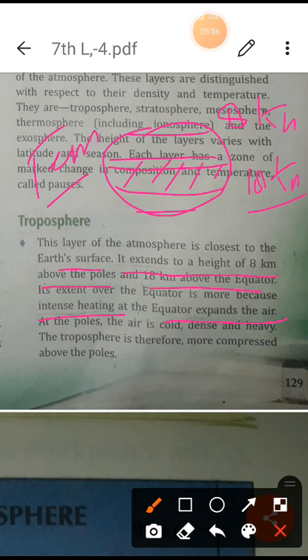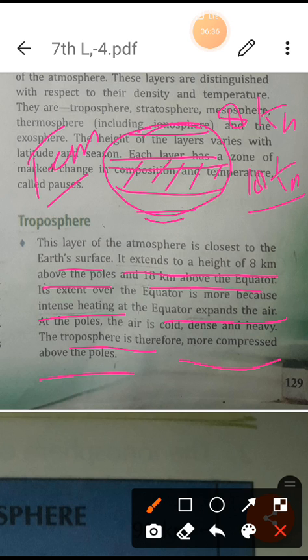Okay, so we can understand that in the summer season there is more temperature, so the air is light during the summer season, while during the winter season the air is somewhat heavy. So you can understand that's why it is more compressed above the poles, which means there is a lesser amount of air. Other things also, students, we can understand: when we are going upward, with the increasing of the height, the air is decreasing. That's why the mountain climbers take oxygen with them. So we'll talk about all these things.